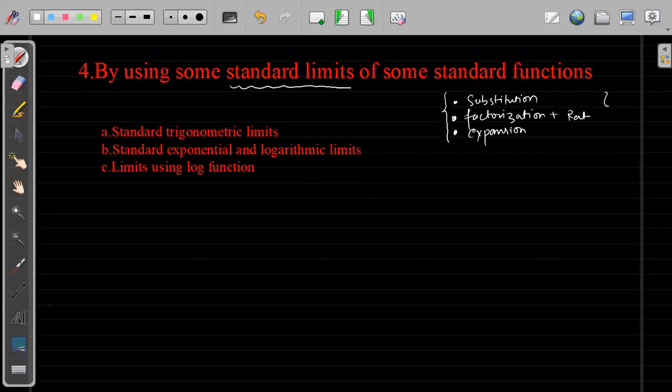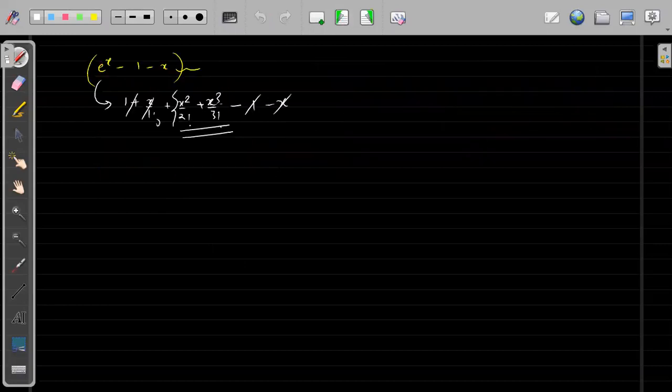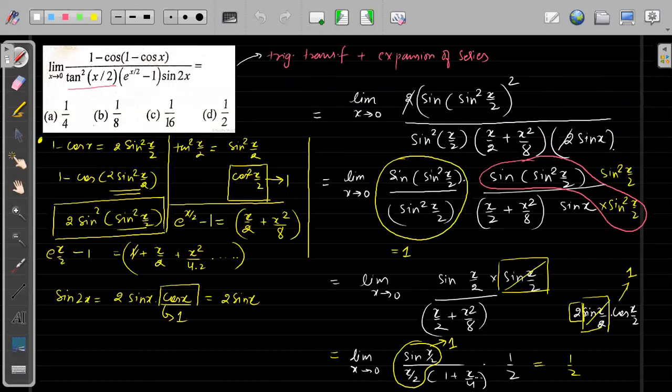Based on these concepts only, we will derive some direct results for trigonometric limits, for exponential and logarithmic limits, and some other results for some special kind of functions. So now we will discuss some special results which we can use for solving our question much faster, so that questions like this will be solved in a shorter amount of time if they come in the exam.